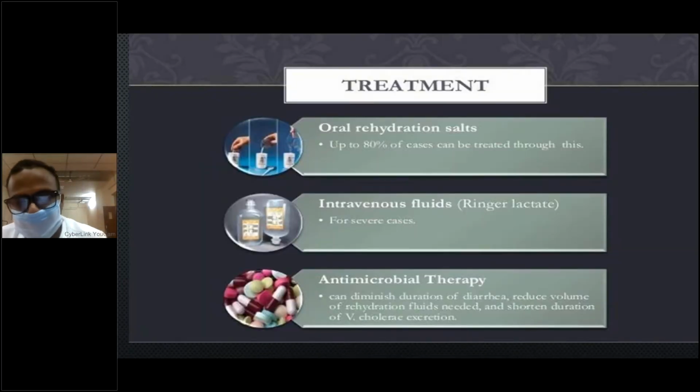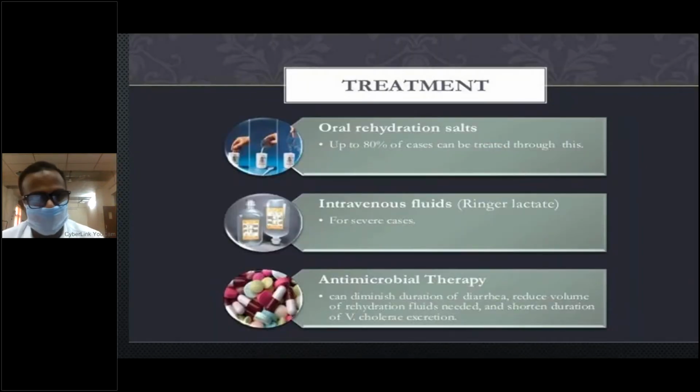Before going to prevention, let me tell you another thing: a patient with cholera with shock will have severe metabolic acidosis because of renal failure and because of loss of electrolytes from the body. Other laboratory investigations that are useful in cholera are ABG, acid base analysis, that is arterial blood gas analysis.